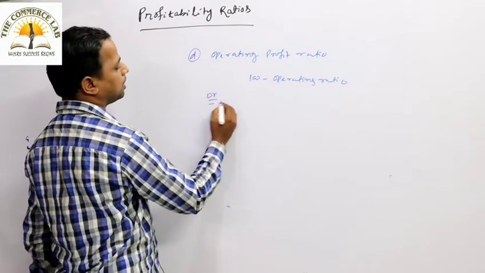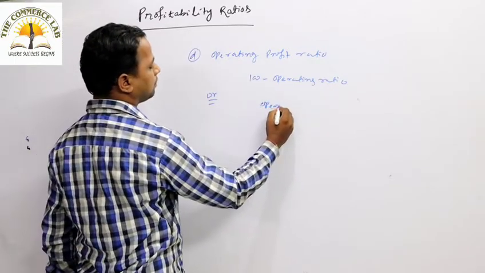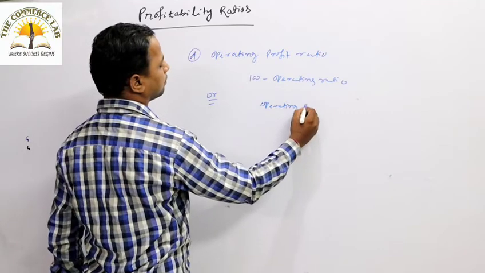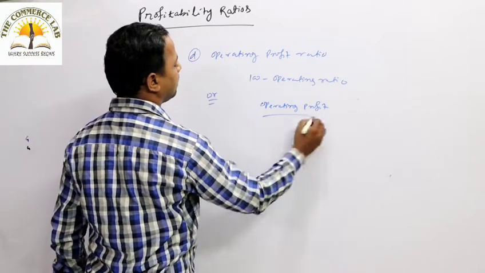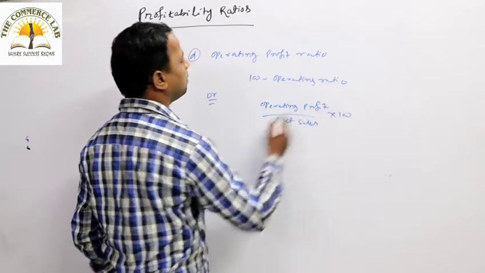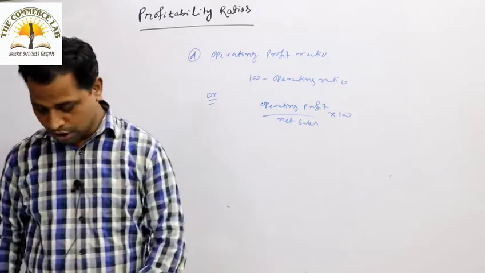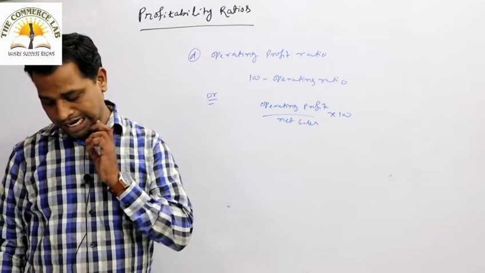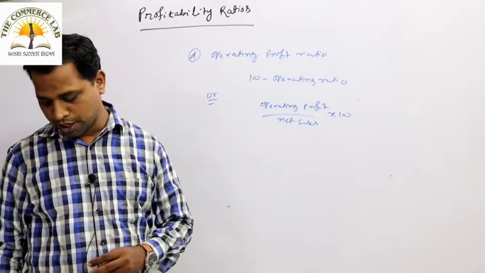Or it can be calculated as operating profit by net sales into 100. Operating profit by net sales into 100 you can also calculate.